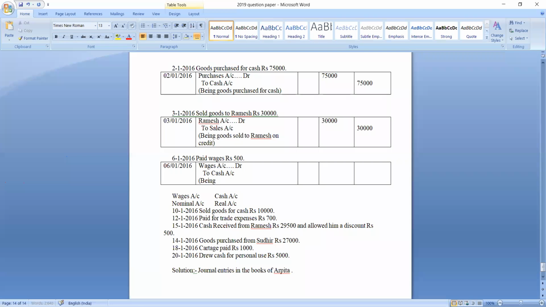What is the narration? Narration is being wages paid. Wages paid. Or you can write being paid wages. Both are one and the same. No need to maintain uniformity in writing narrations. The only thing is, whatever narration you write, it must be able to explain why a particular account is debited and why a particular account is credited. So wages account debit, debit column rupees 500. To cash account, so credit column parallel to the cash account 500 rupees. Understood?